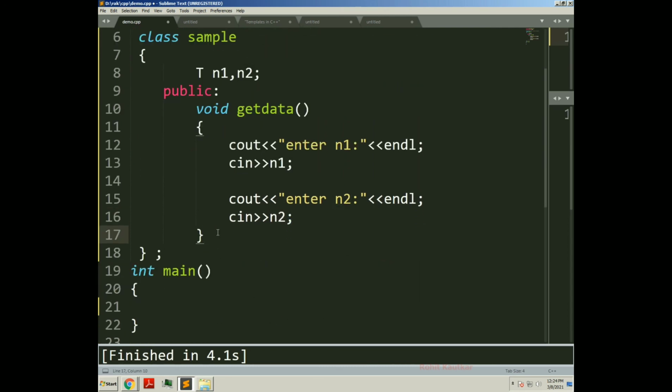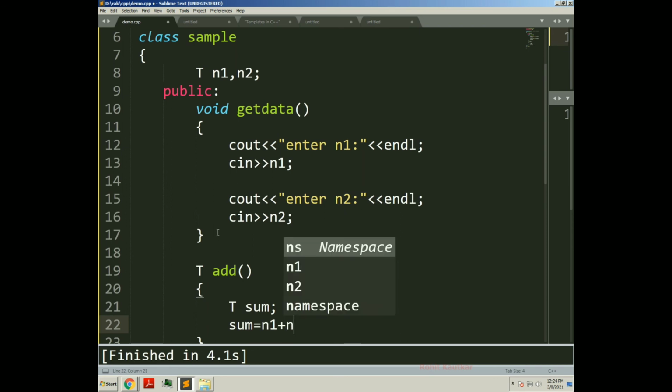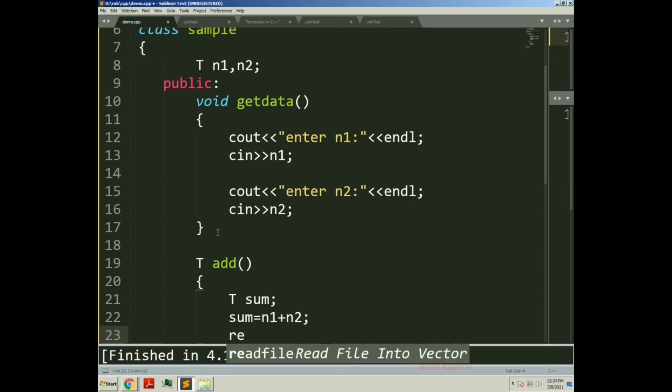Now let's create one generic add function which will have return type T. Here one variable we will create, let's say sum of type T, which will hold the sum. So sum is equal to n1 plus n2, and this function will return the sum.